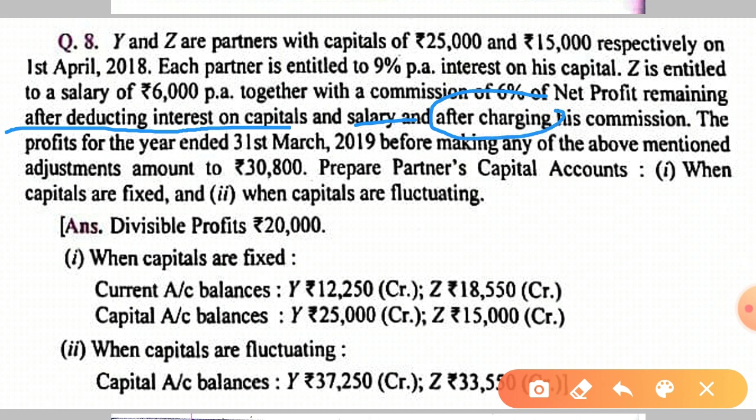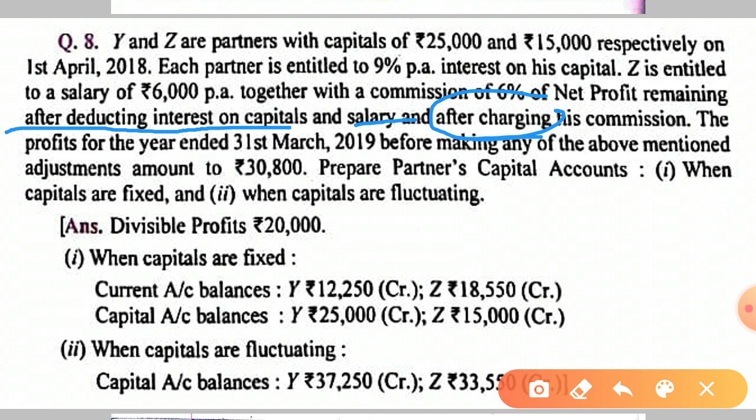You have to pay attention: that means the amount of profit after deducting interest on capital and salary will be inclusive. That net profit will be inclusive of the commission. This 'after charging' implies that the net profit which we will receive will be inclusive of commission.